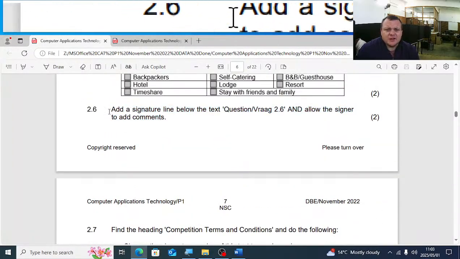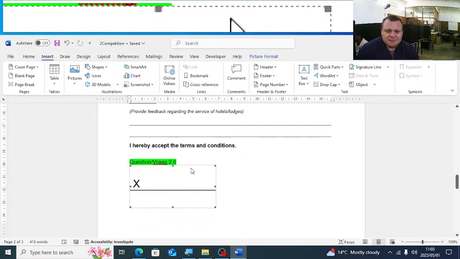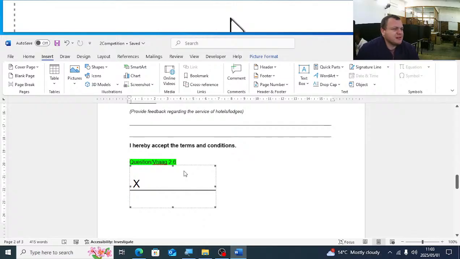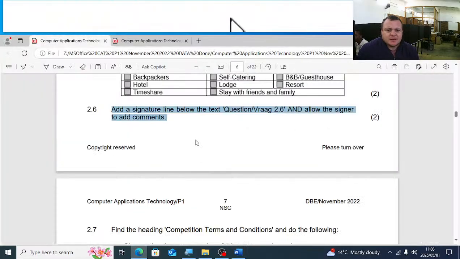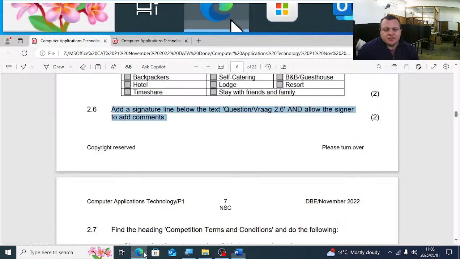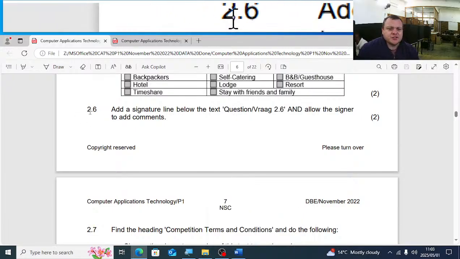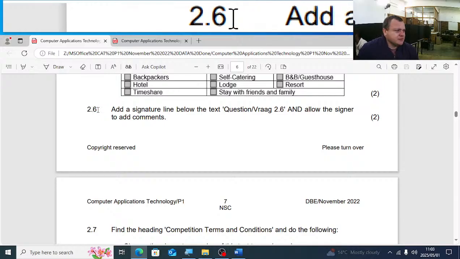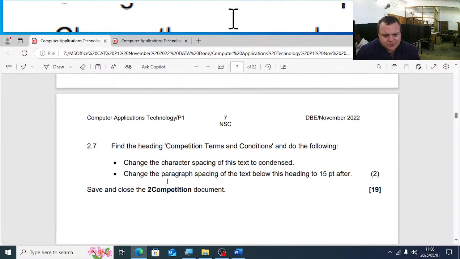If a question like this, guys, is not something maybe that you did in a class or in a textbook, you must just search around. It will be somewhere. I will suggest in the exam, if you get to this question and you can't find the signature line, don't spend 10 minutes searching for it. Just make a star next to the question, and then if you are finished up until question 7, you come back to 2.6 and try to do it again.